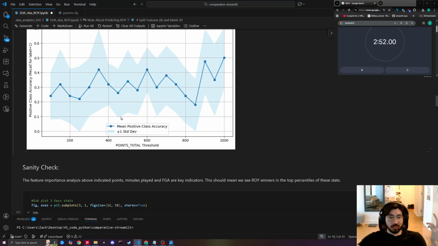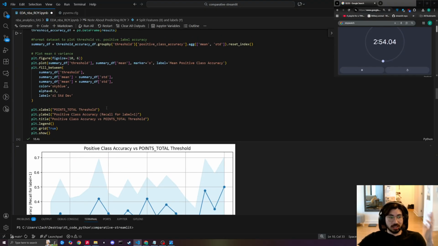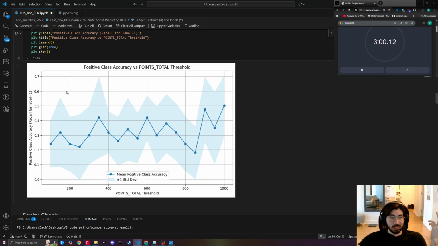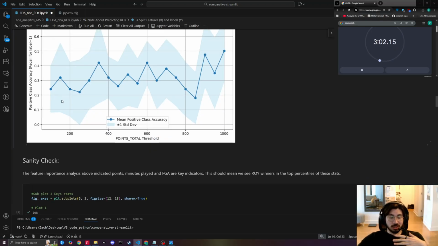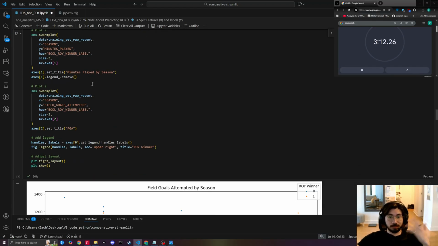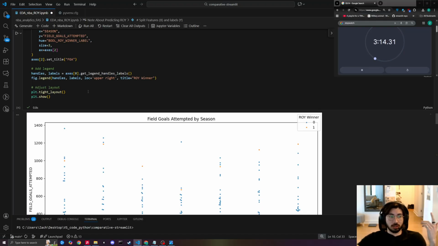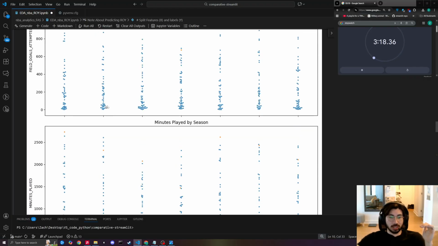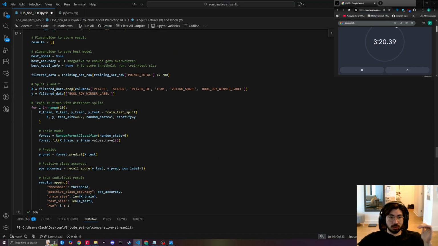One other important thing to note here is that normal classification scores obviously don't mean anything, since if you just guess not Rookie of the Year 99% of the time, you would be accurate. And so my scoring methodology for this was the accuracy on positive classes, meaning how many Rookie of the Years won Rookie of the Year versus what we scored as Rookie of the Year. But with that being said, after evaluating the score and saving the model that had the best performance on this positive label attribution, we decided to move on to our predictions for the current year.